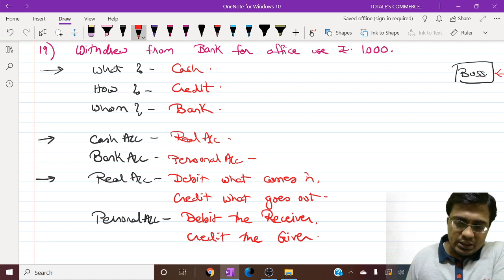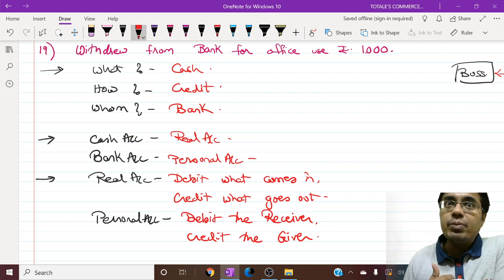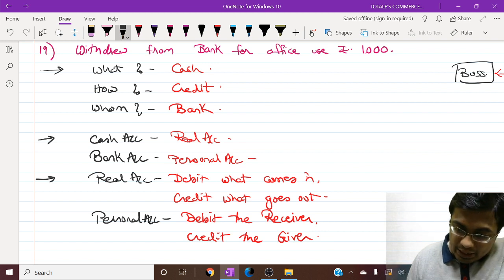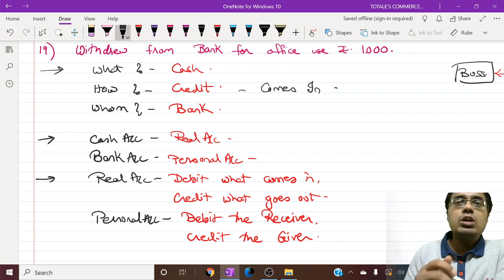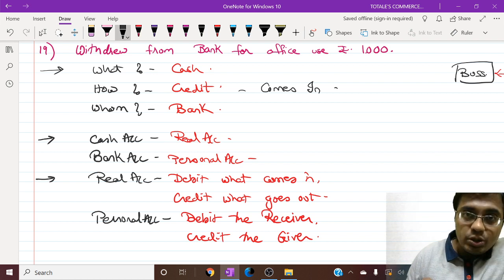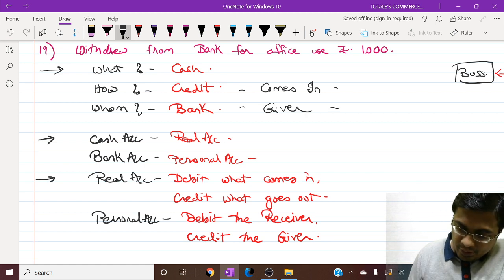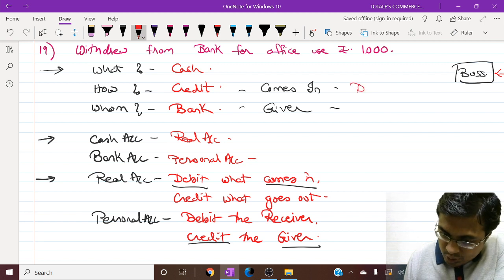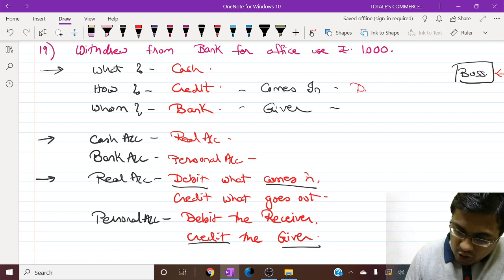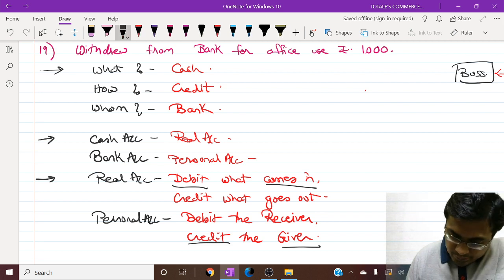Now my friends, we are withdrawing money, right? I am the business, I am withdrawing money from my bank, so cash is coming in. I am getting the cash. I've gone to the counter, I've given the withdrawal slip, I'm getting cash. And what is the bank doing? Bank is giving me the cash. So bank is the giver.